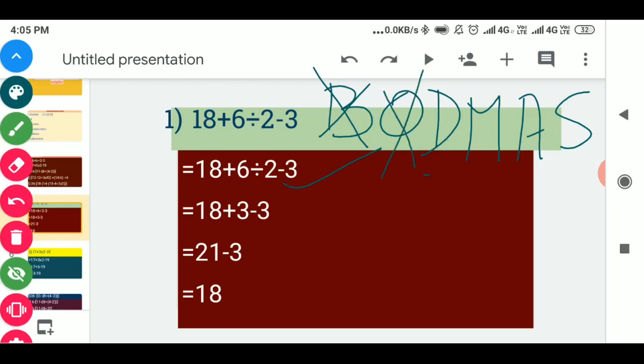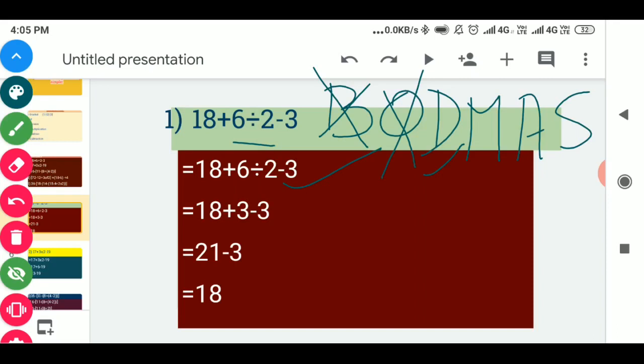The next one is D, division. In this question division is given between 6 and 2. So according to the rule of BODMAS, we will first solve this division.